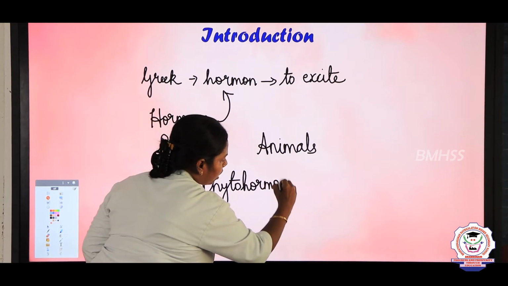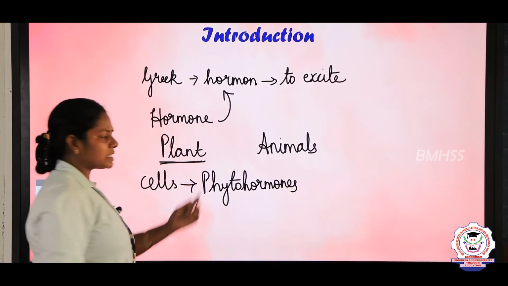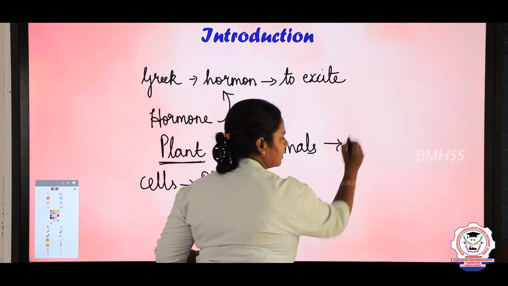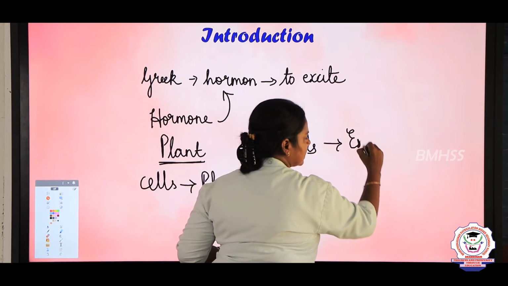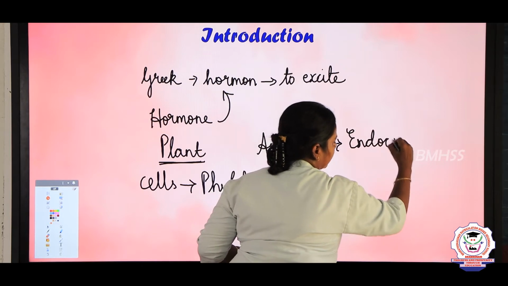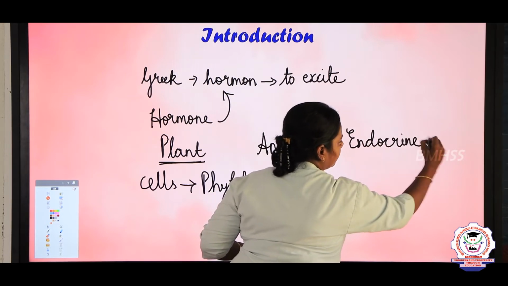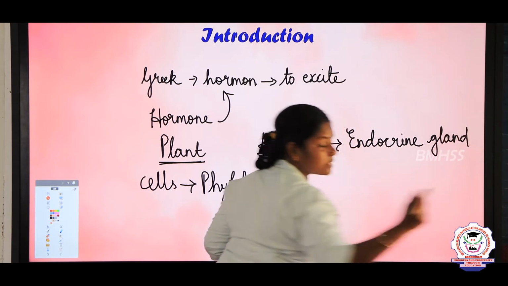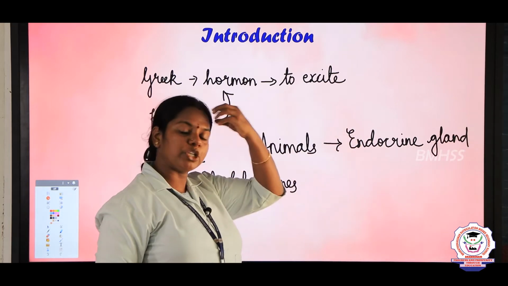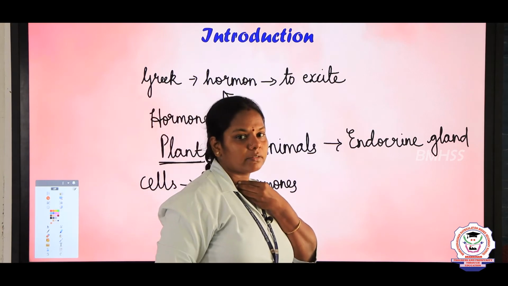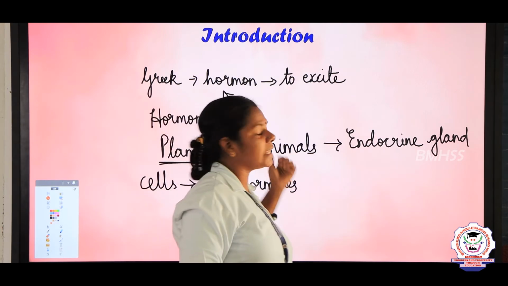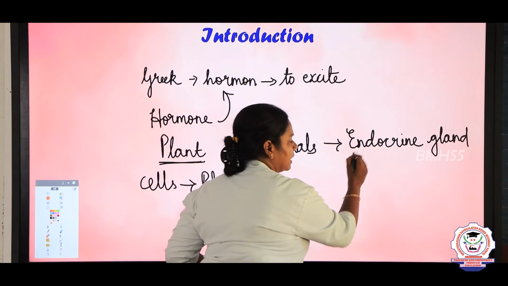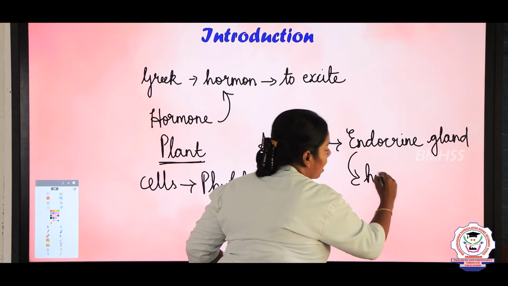Likewise, we animals possess endocrine glands, right? For example, can you say any one of the endocrine glands, children? Yes, very good. Thyroid, pituitary, thyroid. There are many endocrine glands in our body, and the main function of the endocrine glands is to secrete the hormones.